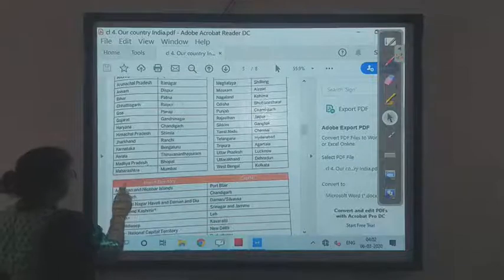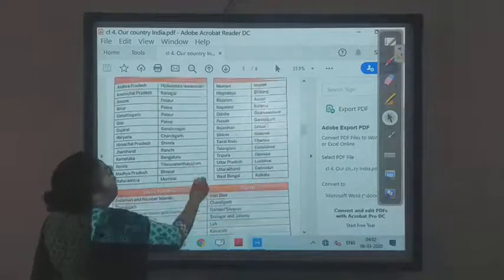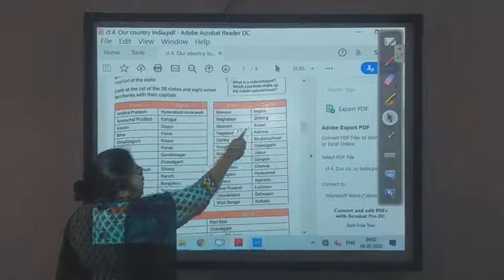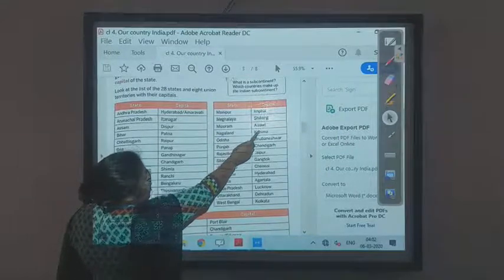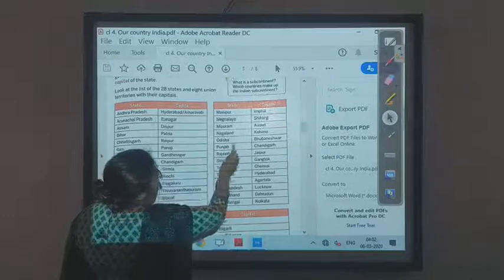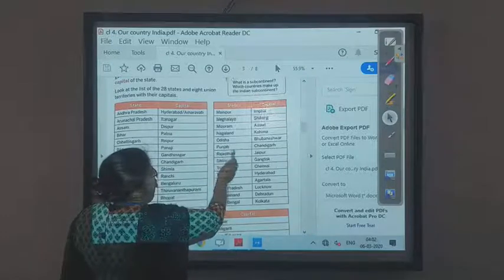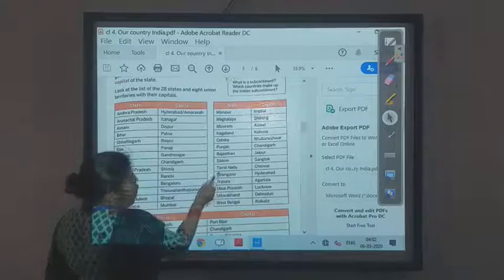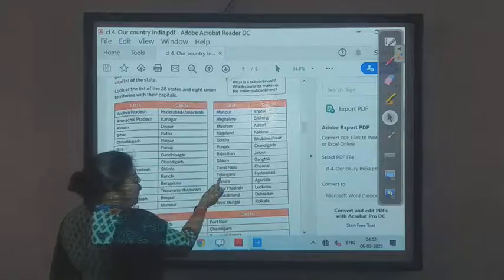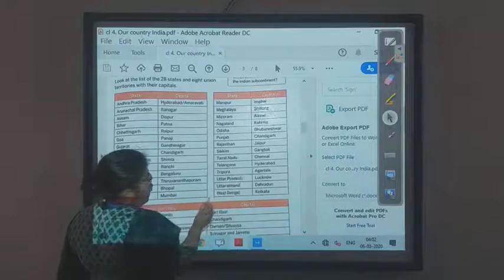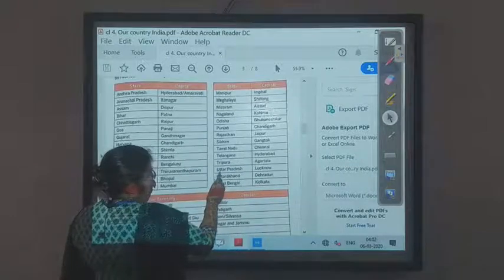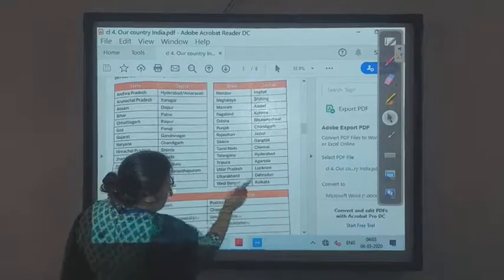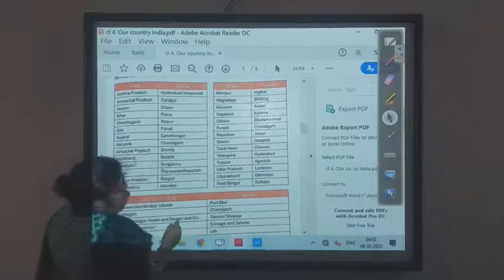Madhya Pradesh, Bhopal. Maharashtra, Mumbai. Manipur, Imphal. Meghalaya, Shillong. Mizoram, Aizawl. Nagaland, Kohima. Orissa, Bhubaneswar. Punjab, Chandigarh. Rajasthan, Jaipur. Sikkim, Gangtok. Tamil Nadu, Chennai. Telangana, Hyderabad. Tripura, Agartala. Uttar Pradesh, Lucknow. Uttarakhand, Dehradun. West Bengal, Kolkata.